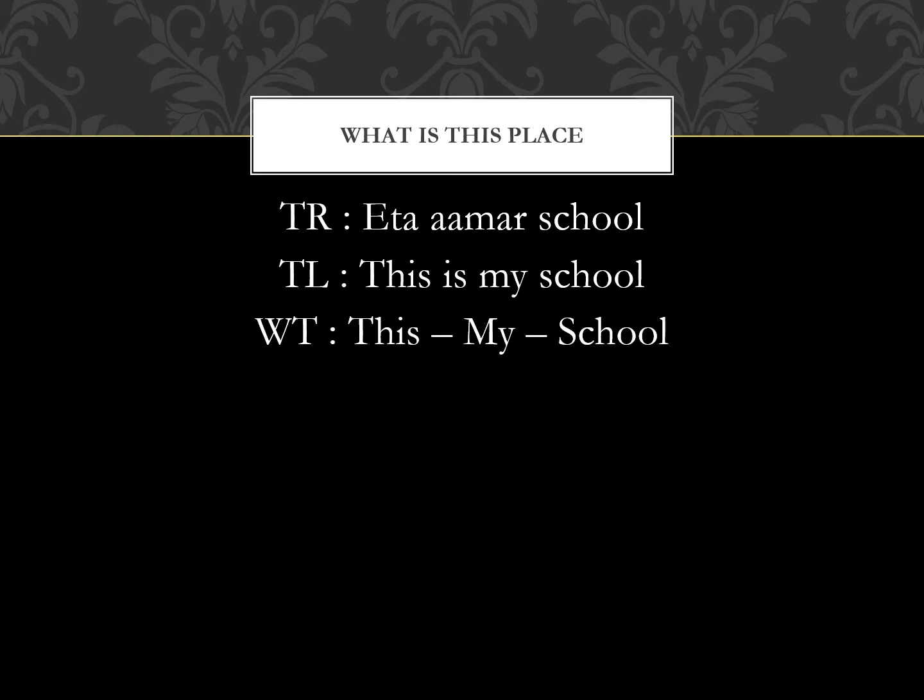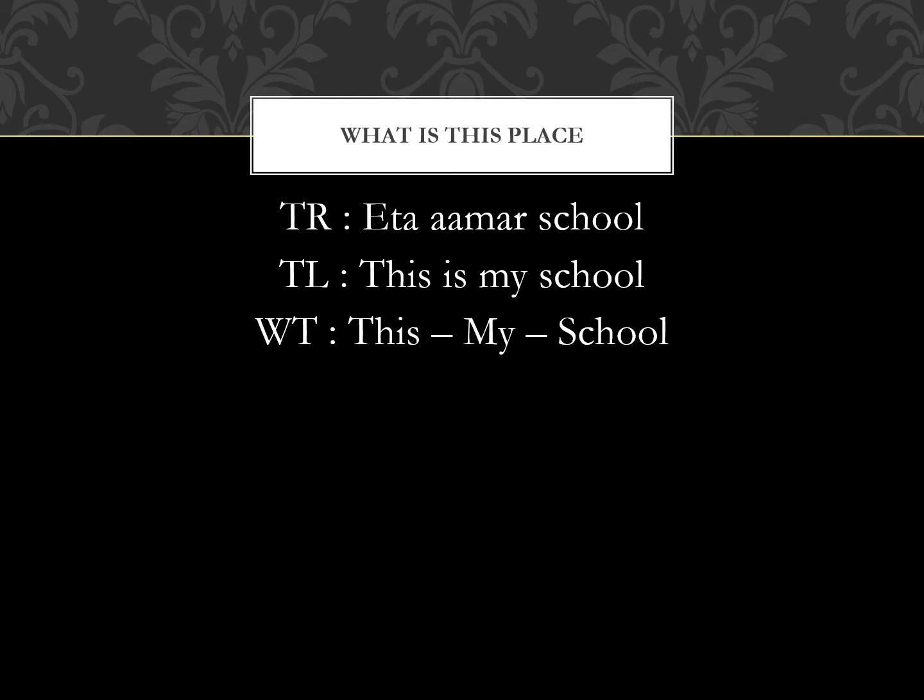Let's have a quick look at one example before we move on. So it's clear how the pointers between things and places are different. Last time we had a look at pointers for things, which were eta, ota and sheta. So let's say I want to point out my school.